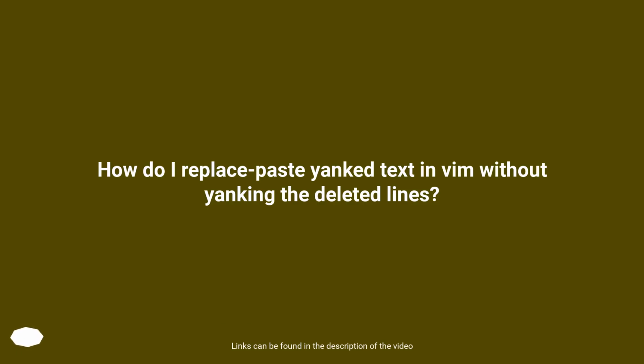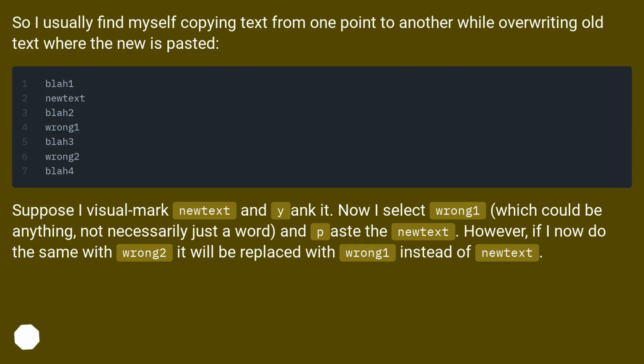How do I replace paste yanked text in Vim without yanking the deleted lines? So I usually find myself copying text from one point to another while overwriting old text where the new is pasted.